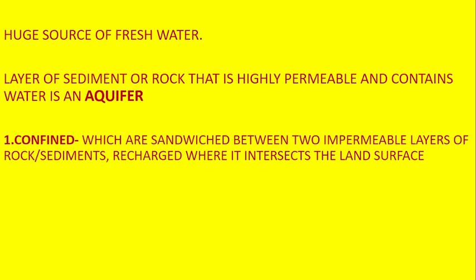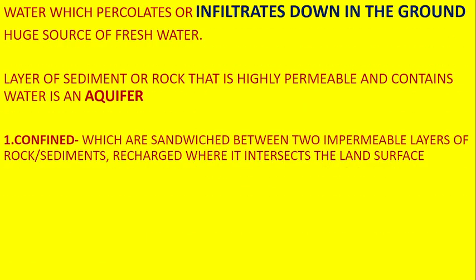There are two forms. First, the confined aquifer, which is sandwiched between two impermeable layers of rock sediment, where it can intercept the land resources. Second, because of the property of infiltration, water goes down into the ground. This is because of the gravity of the earth, so the water itself infiltrates down.